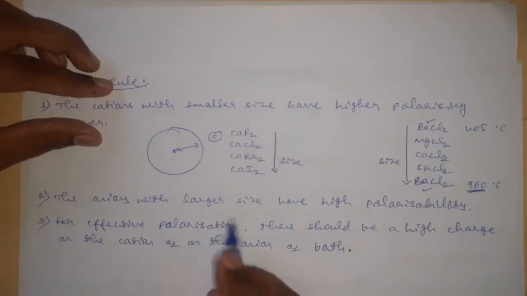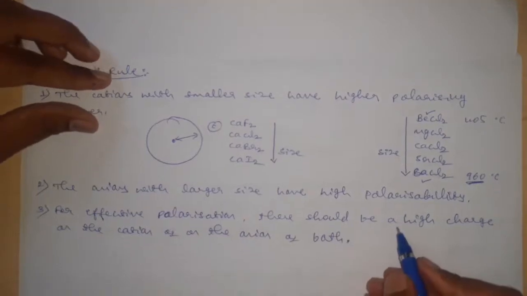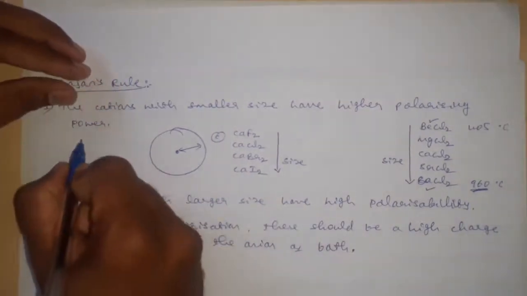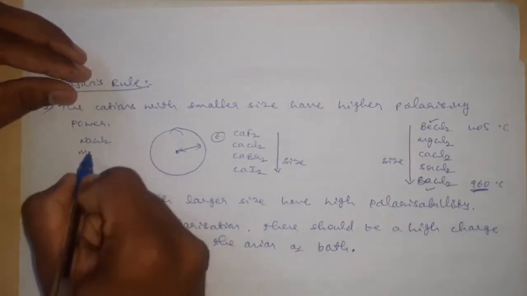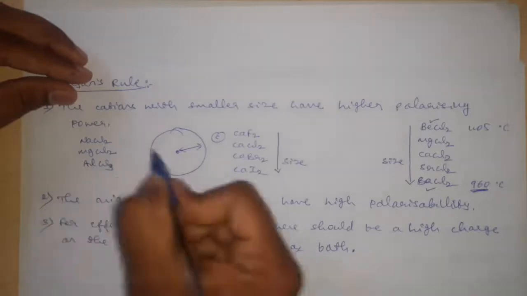For the effective polarization to take place, there should be a high charge on the cation or anion or both. For the cation, I will take an example of chlorides: sodium chloride, magnesium chloride, and aluminum chloride.